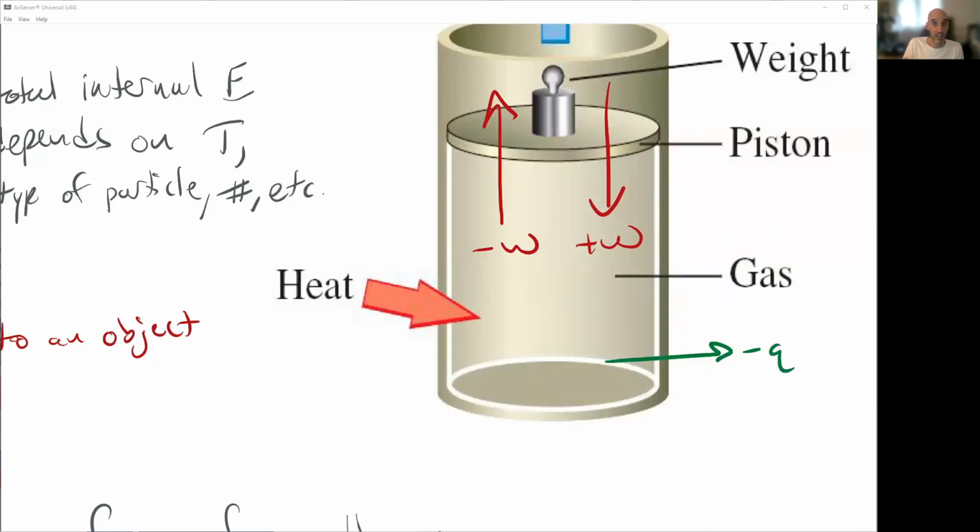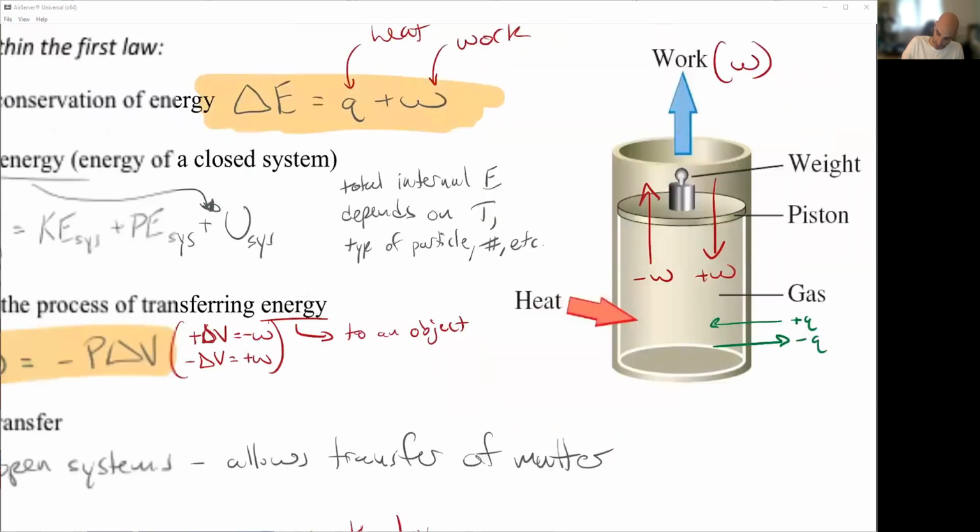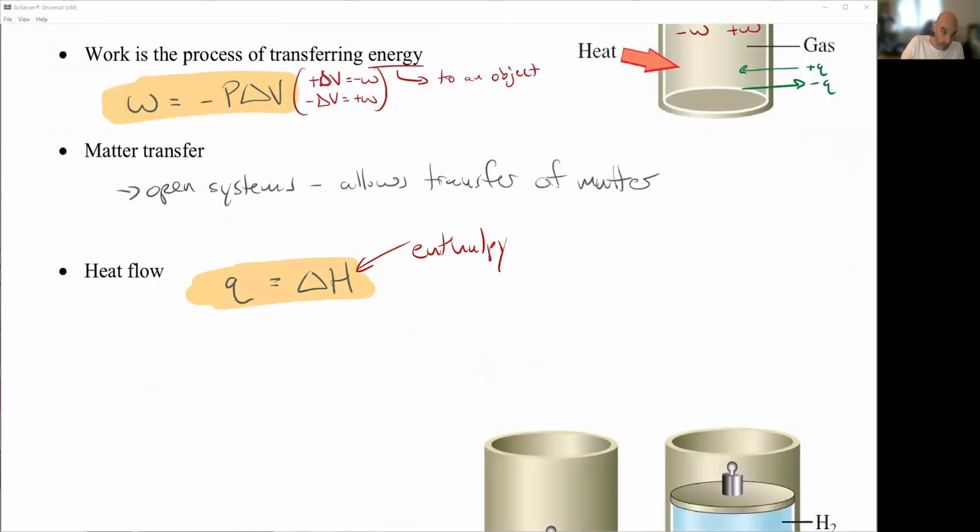The flow of heat is what we're looking at. The change in heat is going to be hot to cold, but we're always going to see that change. So heat is released by the system, heat is absorbed by the system. So positive versus negative.